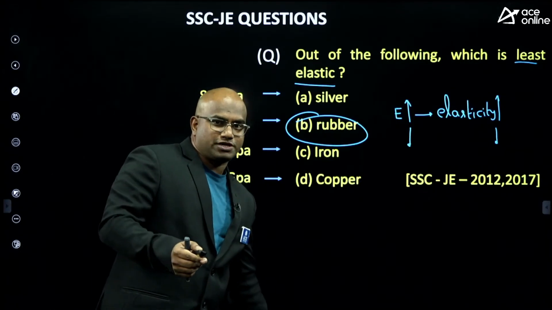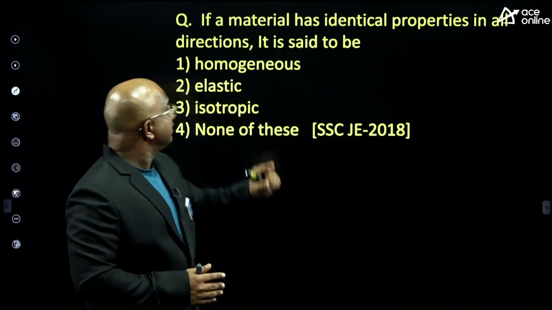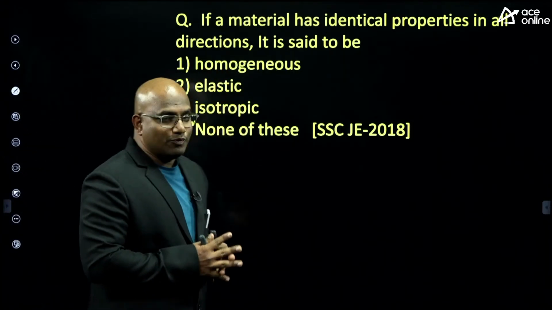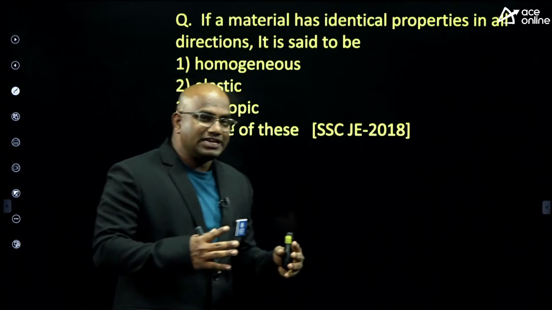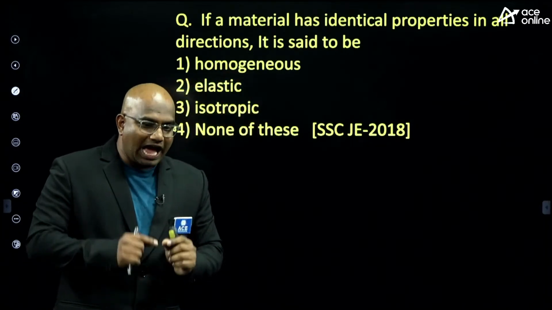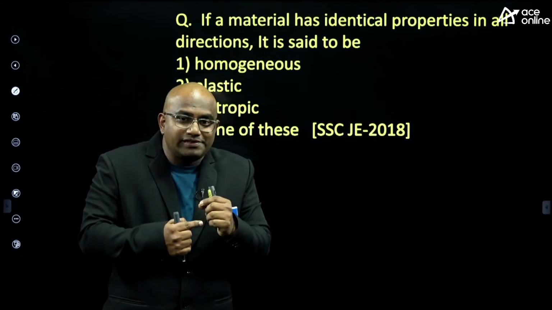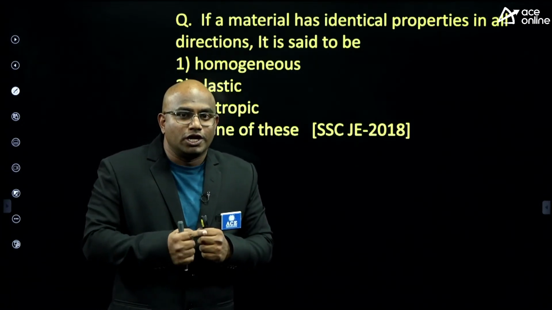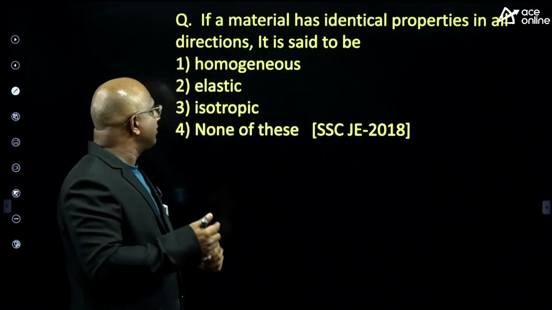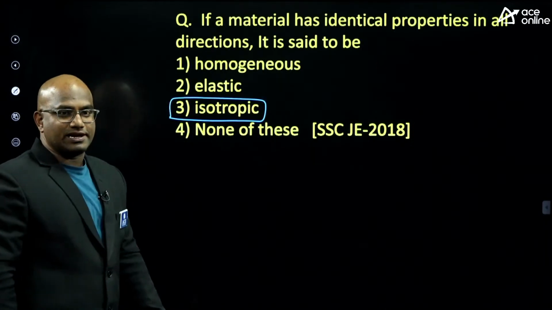Now, we'll go to the next question. If a material has identical properties in all directions, it is said to be... Tell me. If a material has properties identical in all directions, guys, all directions means isotropic. Tropic means same, guys. Getting it, everyone? So it is an isotropic material, guys.